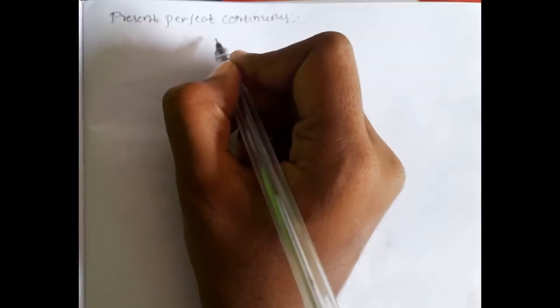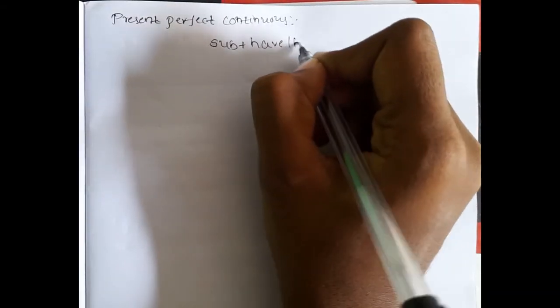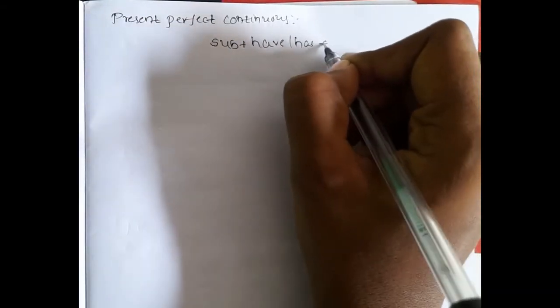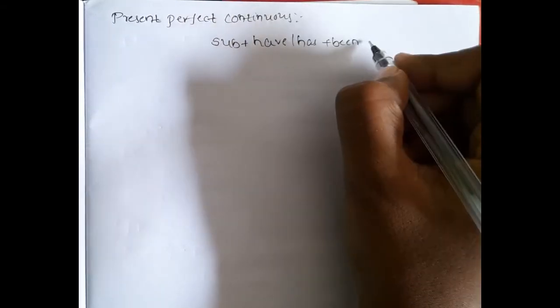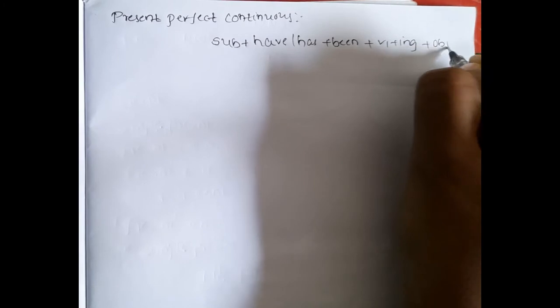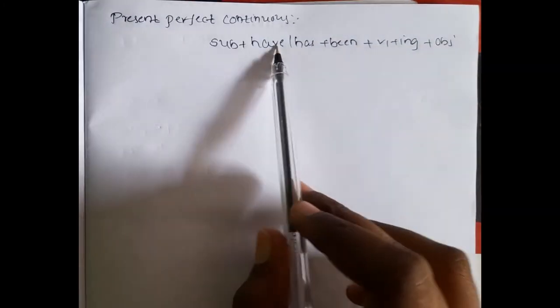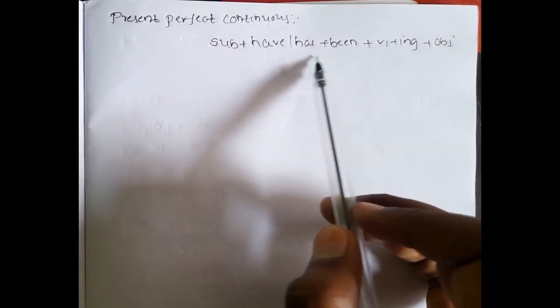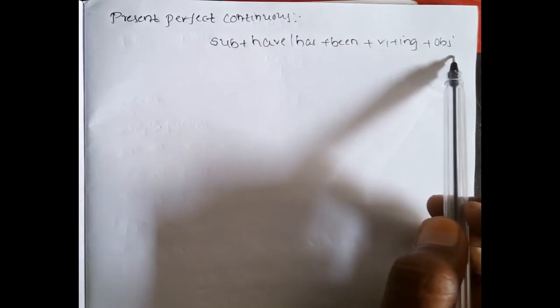So the next tense is present perfect continuous. The structure of this tense is subject plus have or has plus been plus V1 plus ing plus object.